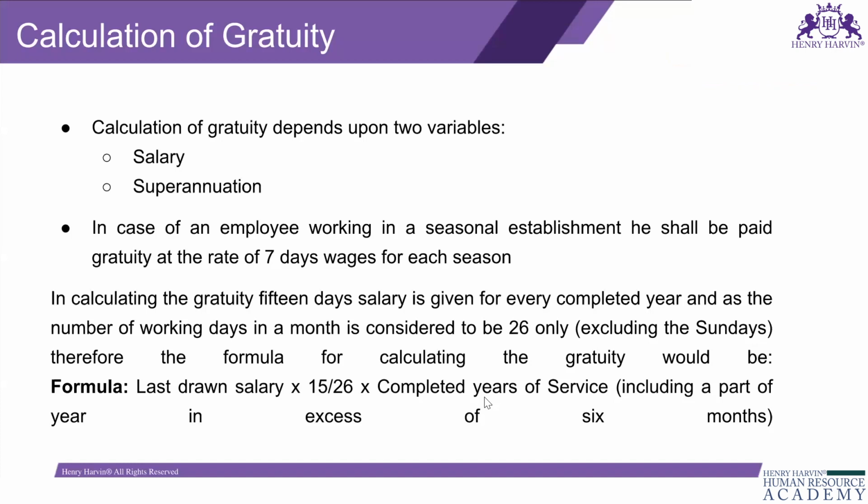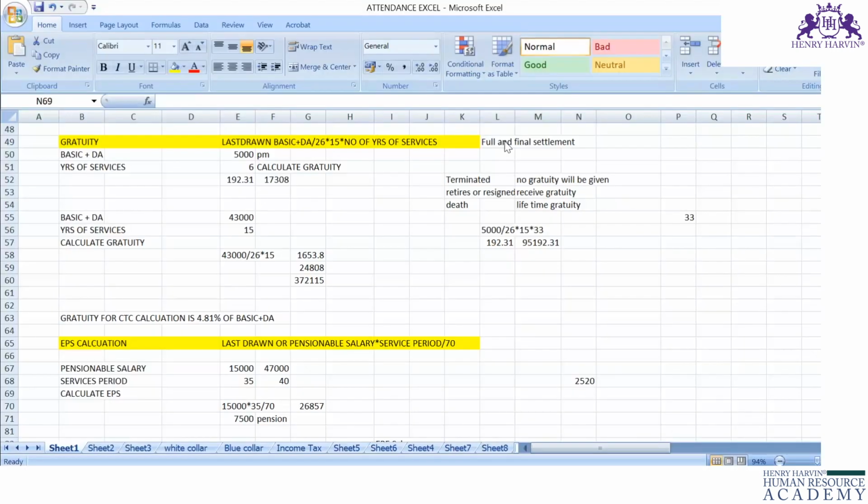If you're working in a normal entity, what is the formula for calculating the gratuity? Last drawn salary into 15 divided by 26 into completed years of services. Now, I will explain in Excel how to calculate the gratuity amount. The formula is last drawn basic plus DA divided by 26 into 15 into number of years of services. The last drawn basic plus DA means whatever basic plus DA you are receiving at the time of retirement or resignation. So, for example, I am resigning from the organization.